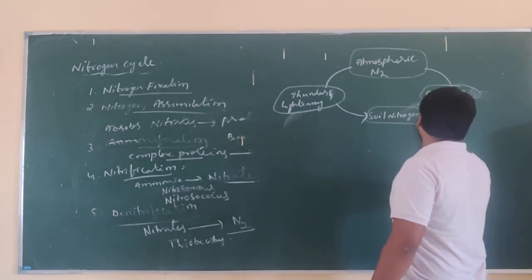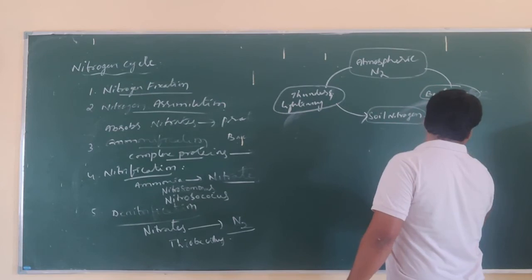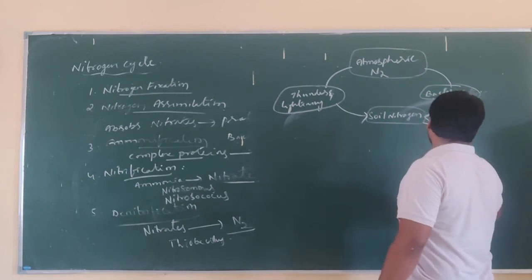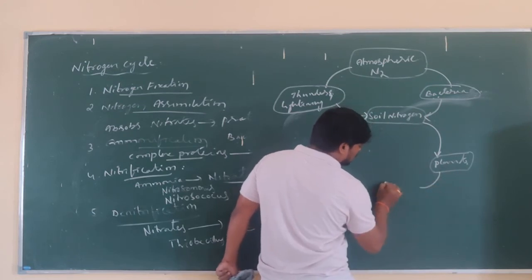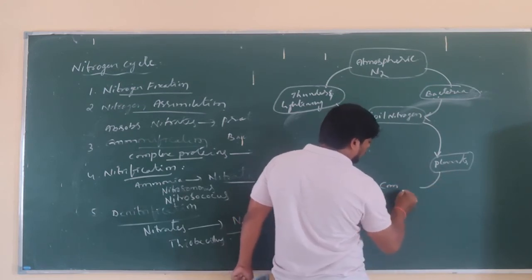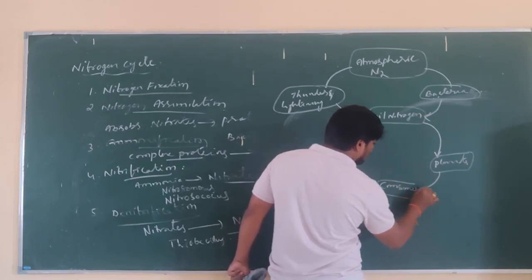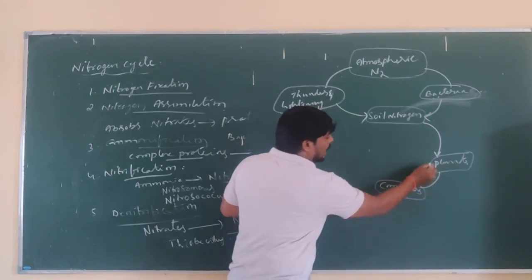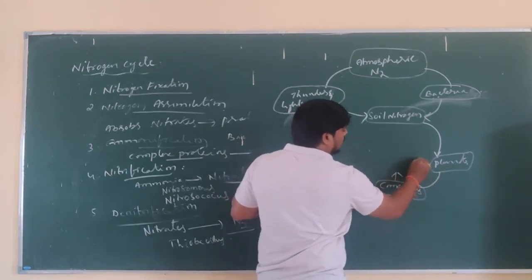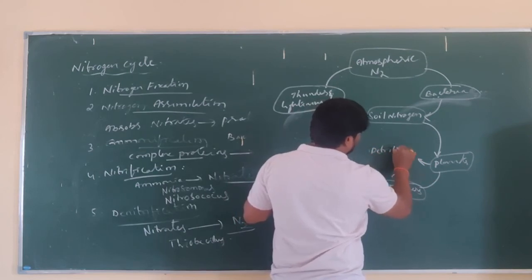So from the soil, as you know, plants are going to utilize it. Plants are utilizing it. So these plants are consumed by the consumers, that is either herbivores or carnivores. After the death of plants and animals, as we know, detritivores are decomposers.